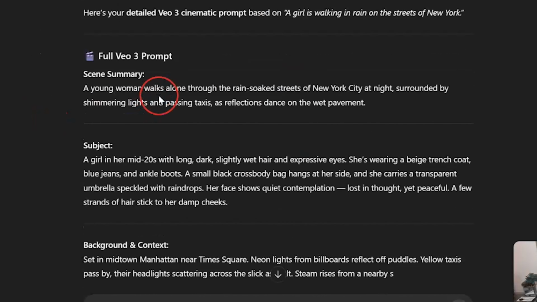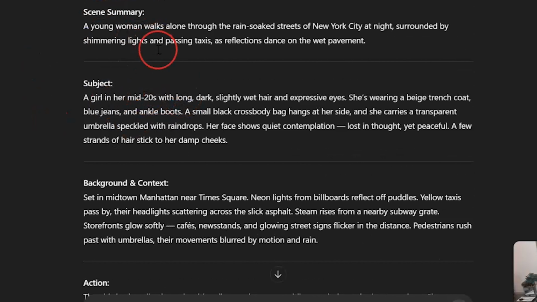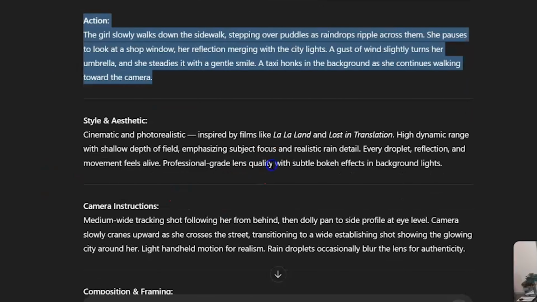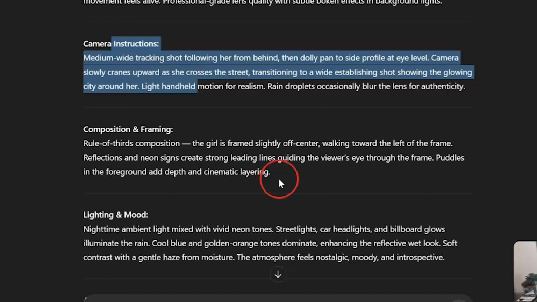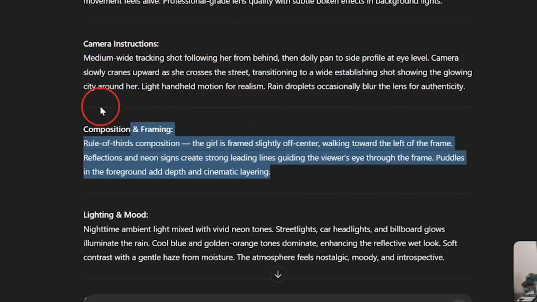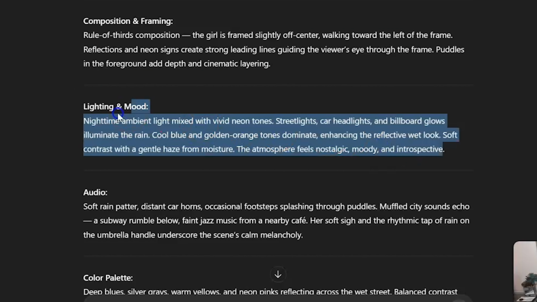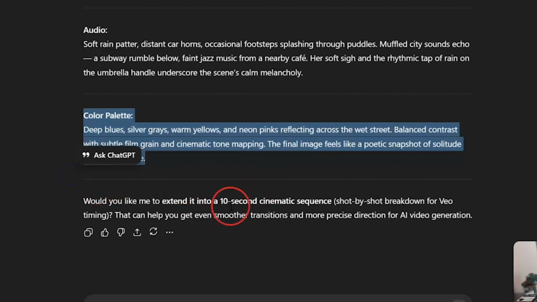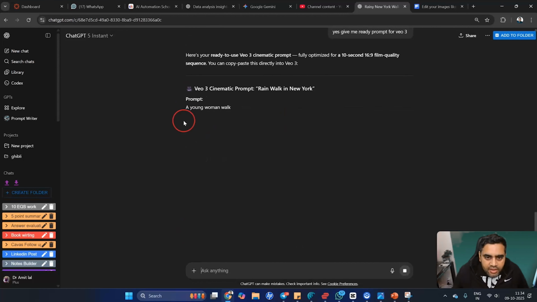So basically now what ChatGPT is doing is breaking up my rough idea into all those 10 points. It is giving me a subject, a background, an action, a style, a camera instruction, everything. If you want to make any changes, just read it and you can make any changes to your video, whatever you want. But you can always keep these 10 points in your mind. And it also asked me, do I want a shot by shot breakdown? I can say, yes, give me a ready prompt for VO3. And now it will give me a final prompt.